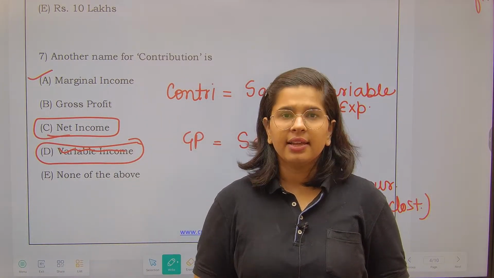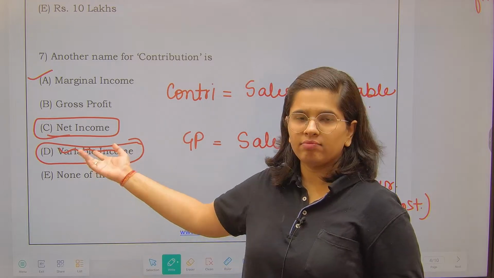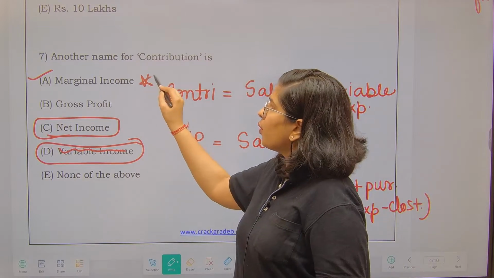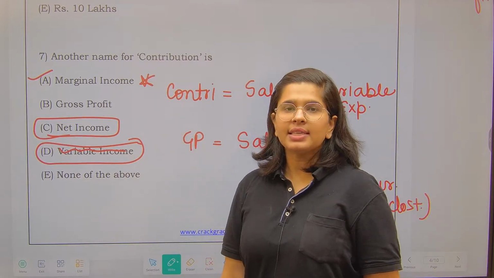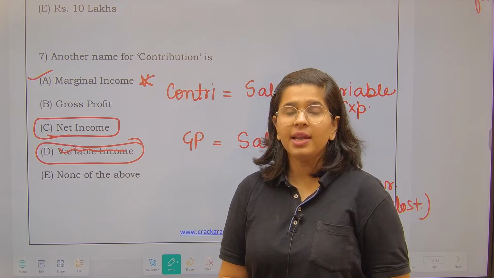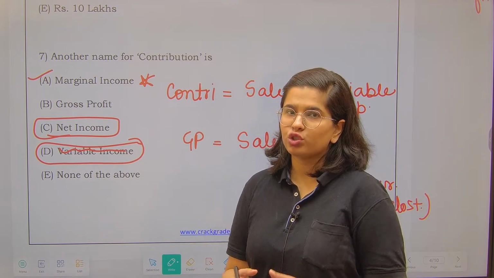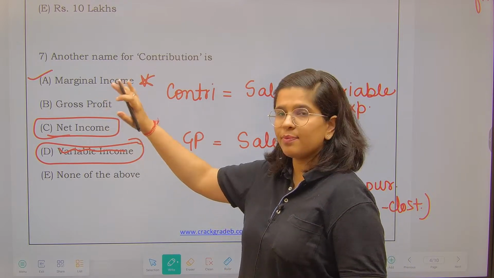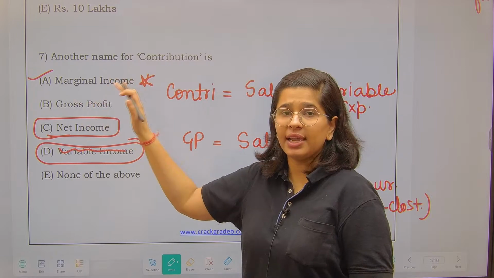Not exactly. Might be a good answer, but we have to go for the most apt one. In the examination, you might be given options which are very close by. You will get confused, but you have to find the most appropriate one, and hence the most appropriate one is marginal income.